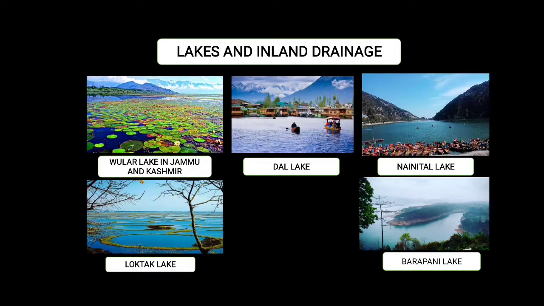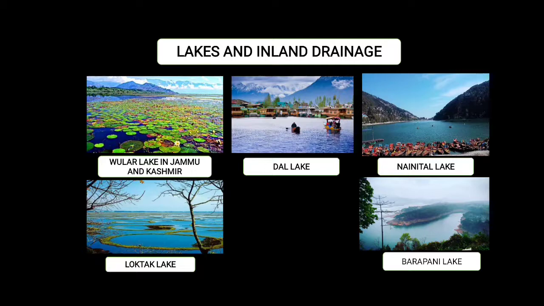Next we have lakes and inland drainages. A lake is a large area of water that is surrounded by land. I'm sure you have seen some lakes located in and around. Lakes are covered all around, 360 degrees, by land, and you can see large water holdings in the middle of the area. In India we do not have a large quantity of lakes. We have only a few accountable lakes.